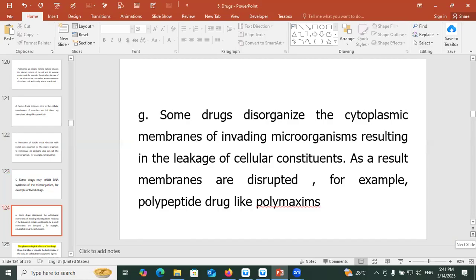Some drugs disorganize the cytoplasmic membranes of invading microorganisms, resulting in the leakage of cellular contents. As a result, membranes are disrupted, for example, polypeptide drugs like polymyxins.